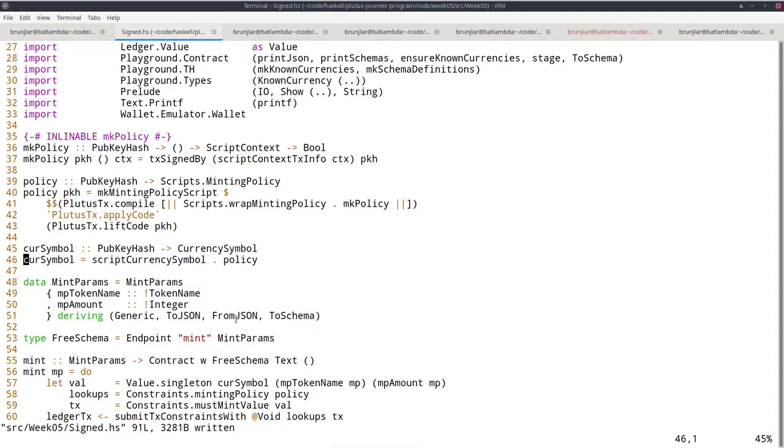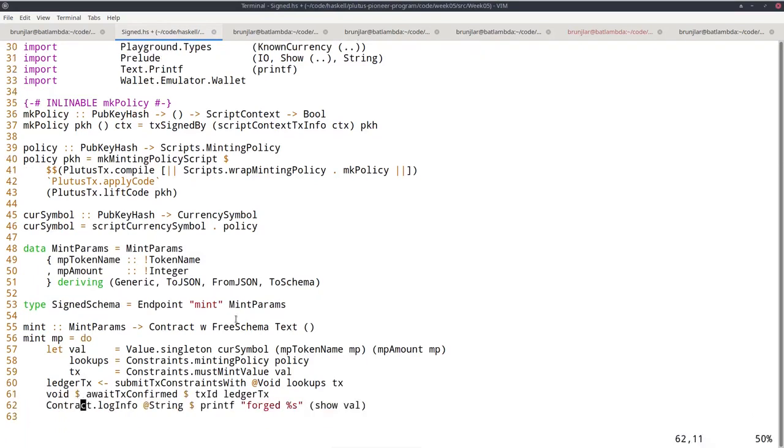Now for the off-chain code. We don't have to change very much. For example, the parameters we can leave as they are. We don't have to add the pub key hash here to the parameters, because one of the features of the contract monad is that you can look up your own pub key. And minting, calling this mint function, only makes sense if you actually want to mint the currency that's given by your own pub key, because otherwise the minting policy would forbid it anyway. We should rename this though to signed schema.